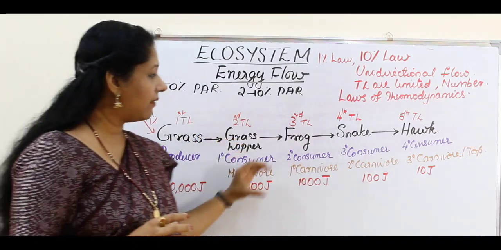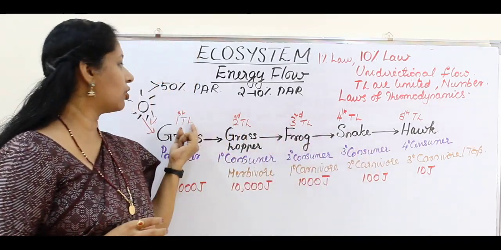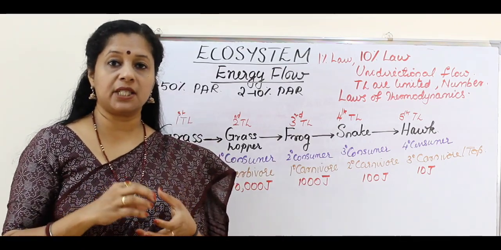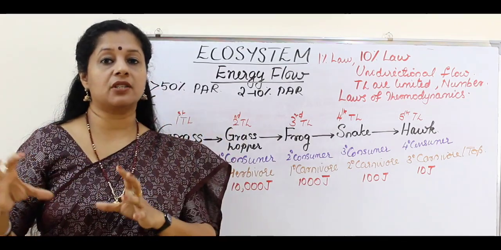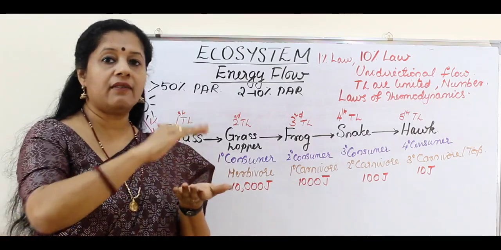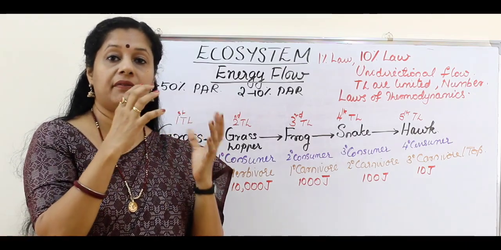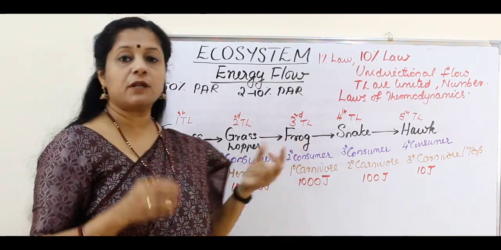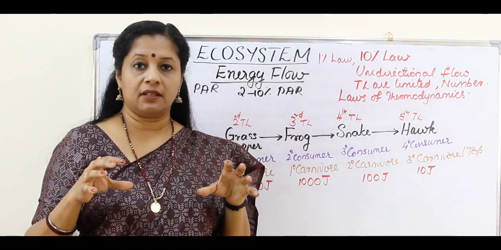So each level in a food chain is called a trophic level. I have written here TL. TL stands for trophic level. So trophic level means what? Each level in a food chain is called a trophic level. So these levels are actually representing a functional unit, not a species. I cannot say that only frog species is the trophic level. No.